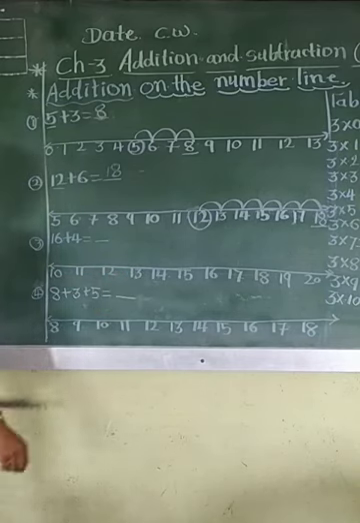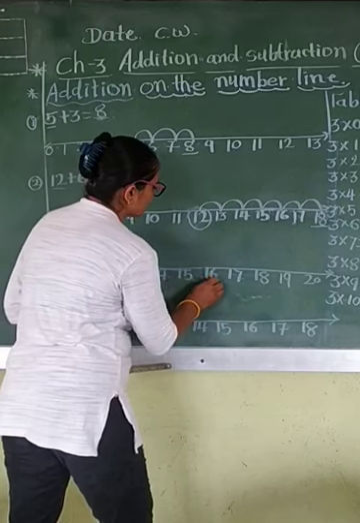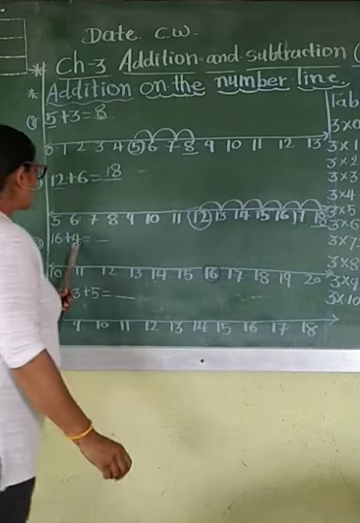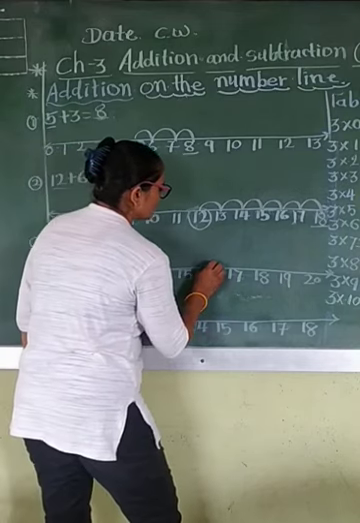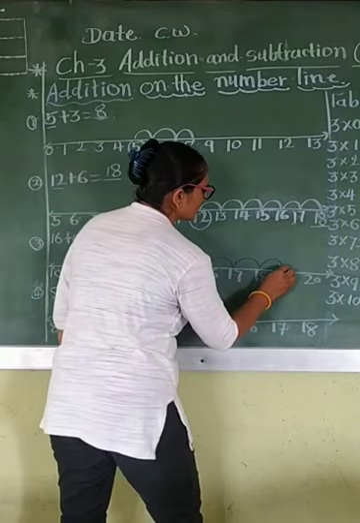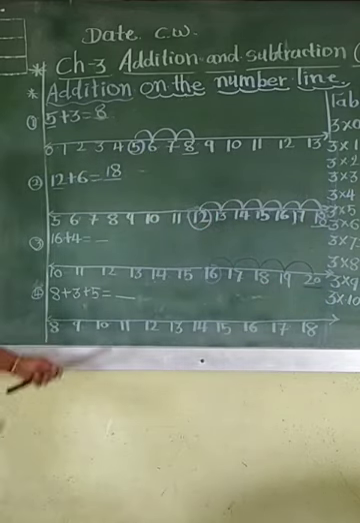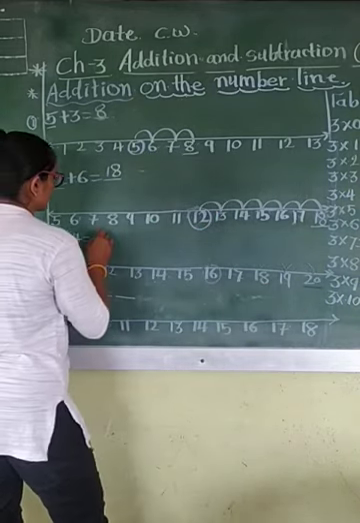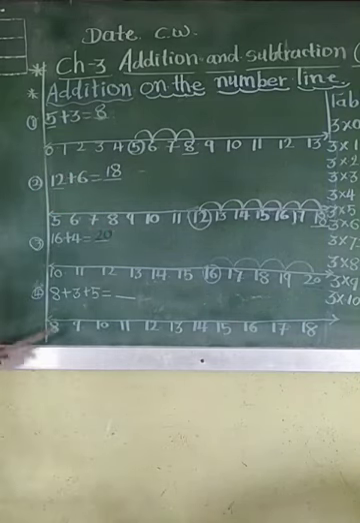Okay? Now next one, 16 plus 14. Let's find where is the 16. 16 is here. Start from here. This is your 16. How many jumps do you have to do there? 4. Let's count. 1, 2, 3, 4. And what is your answer? Answer is 20. So write it here. Okay? Sure.